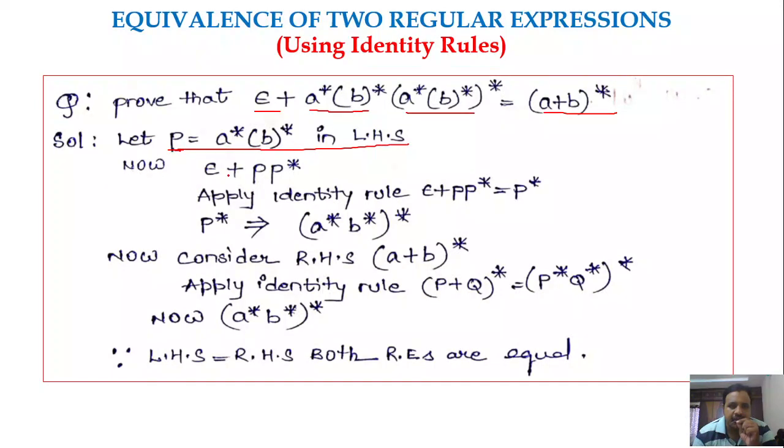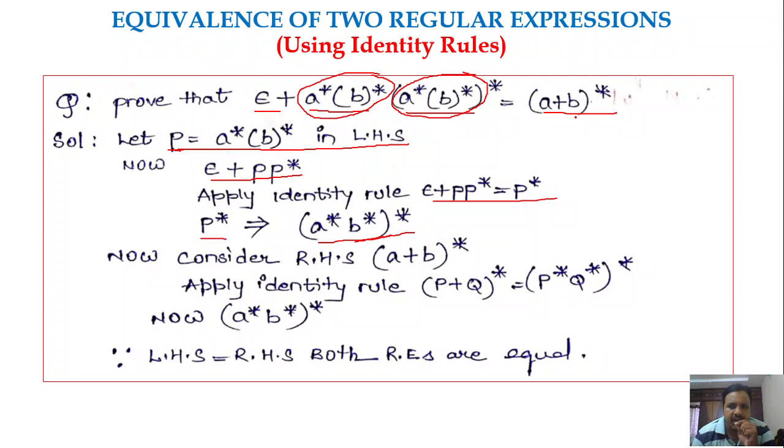Then write epsilon plus this part, which becomes P, and this part becomes P star. So epsilon plus PP star is equal to P star only, by applying that identity rule. So now you could write P star, which implies A star B star whole star.